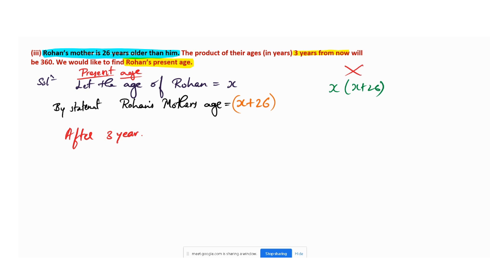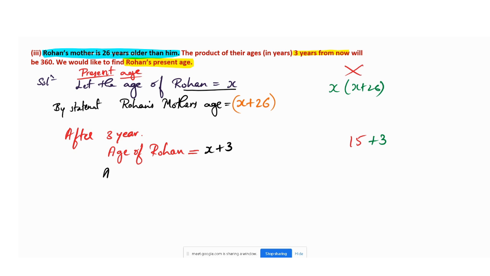We will take the age of Rohan again. I think your age may be, now you are in 10th, 15 or 16. I will take your age as 15. After 3 years, what will your age be? If your age is 15, after 3 years it is 18. Very good, Sakshi, Russell. So it will be 18, meaning you are adding 3. Similarly, now the age of Rohan is x. After 3 years, it means x plus 3.